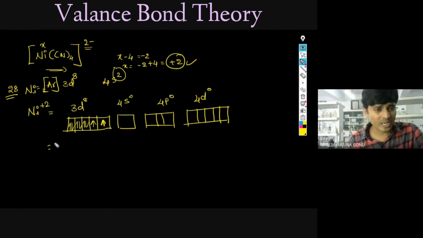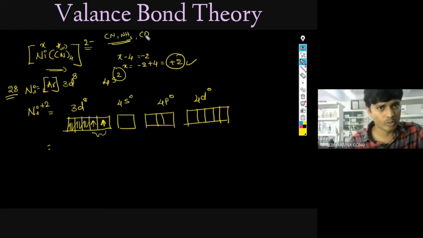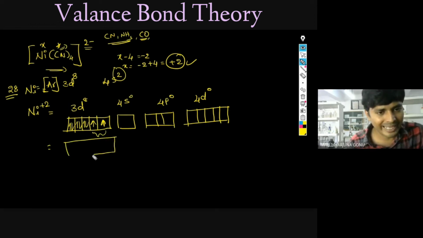Next, since it is a strong ligand, what will this do now? This will mix up this. Which one? Cyanide, because it is a strong ligand. Cyanide, CN, NH3. These two are important, and CO also. Okay, carbonyl. So what will this do? This will pair up now. Now I will write once again. 1, 2, 3, 4. 1, 2, 3, 4, 5. I will pair up. These two I am going to pair up. Now this orbital is left. Okay.